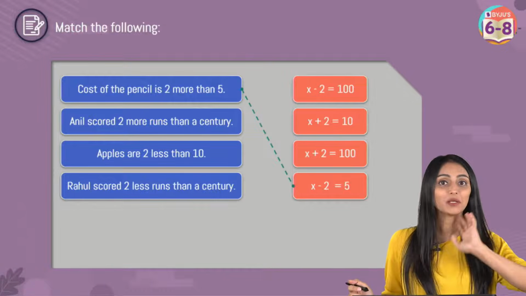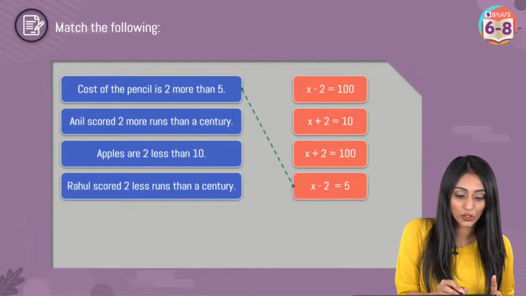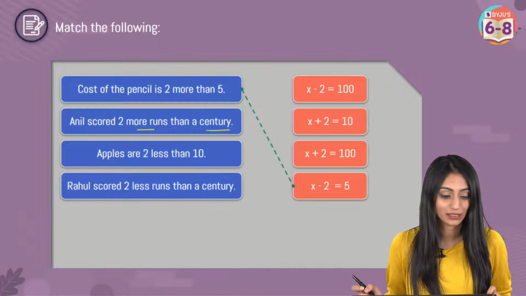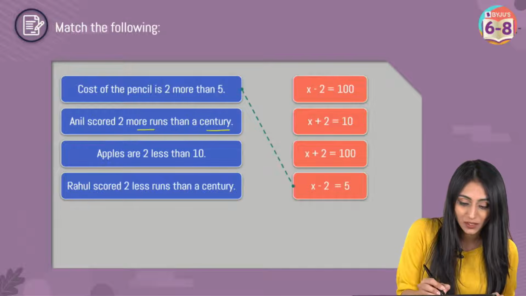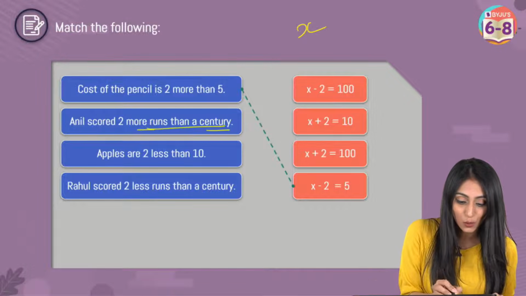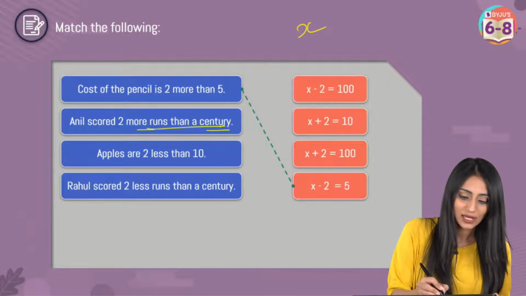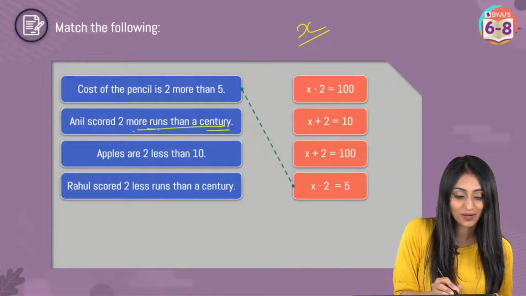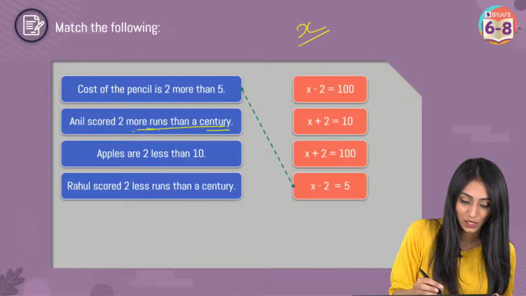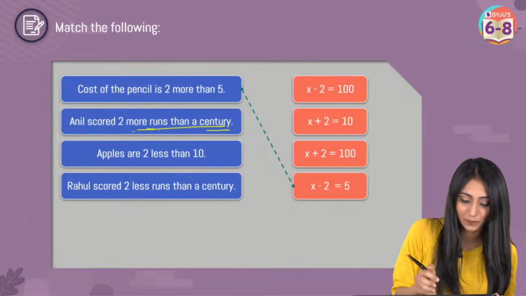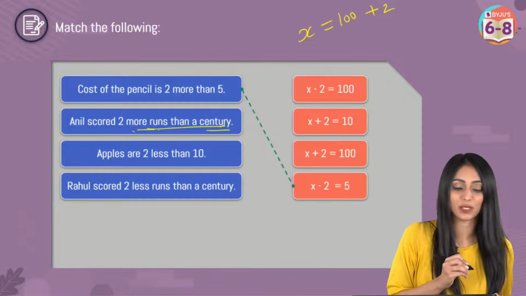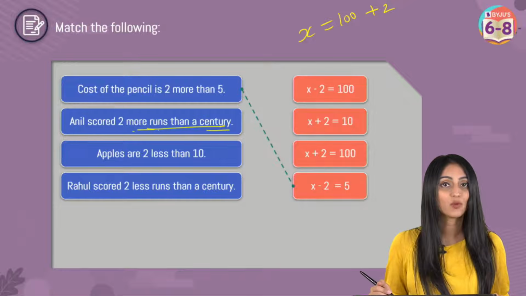Yes. Talking about the next statement. Anil scored 2 more runs than a century. We're talking about Anil's runs over here, right? So Anil has scored how many runs? We don't know that. But it is 2 more than a century, right? So let's say Anil has scored X runs. It is 2 more runs than a century. Century means 100. Anil's runs are 2 more than what? Than a century. Now this doesn't match with any one of these over here.